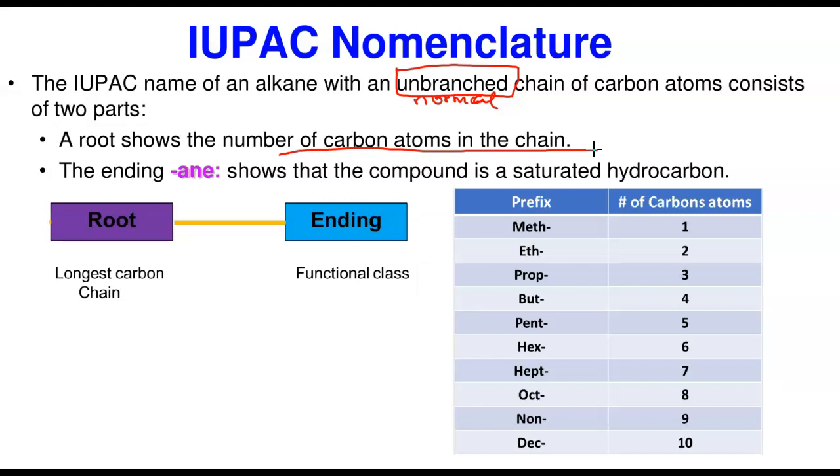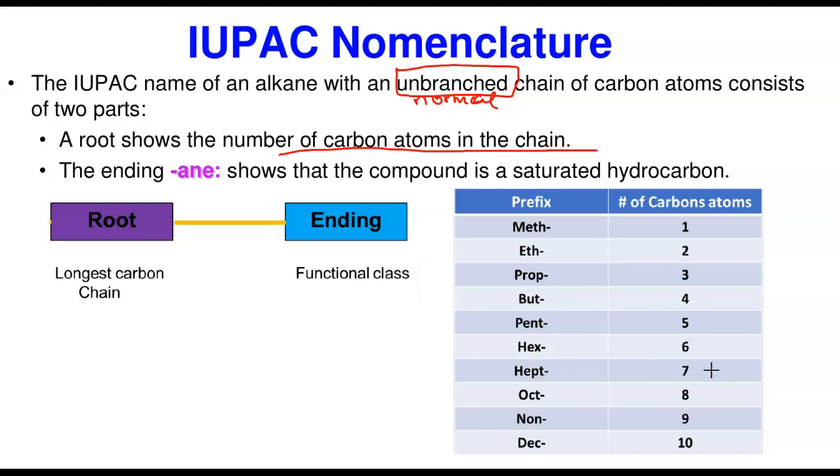It is your responsibility to memorize what? To memorize all these Greek prefixes that represent the carbon chain. Meth means 1, the number of carbon chain is 1. Eth is 2. Prop is 3. But is 4. Pent is 5, like we used in the previous slide.